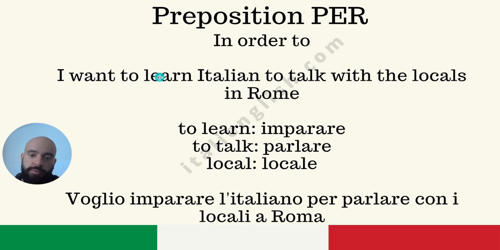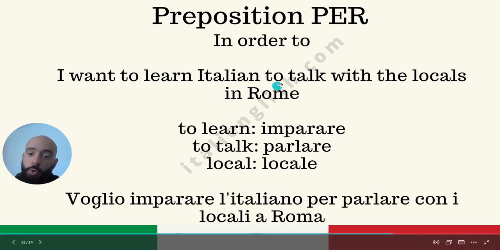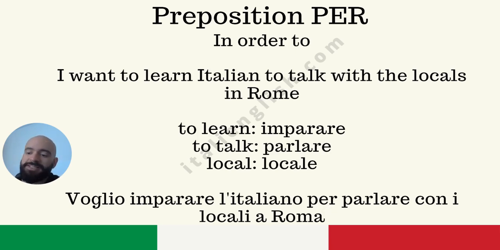Voglio imparare, I want to learn, l'italiano, il italiano, starts with a vowel, so use the apostrophe, italiano, in order to talk, per parlare, in order to achieve the goal of talking, per parlare, with, con, the locals, i locali, in Rome, being in a city, a Roma.